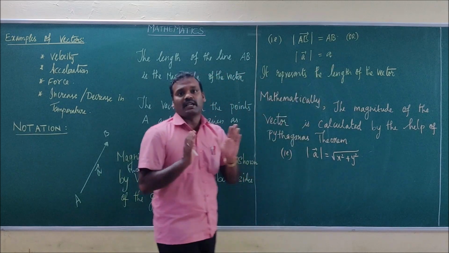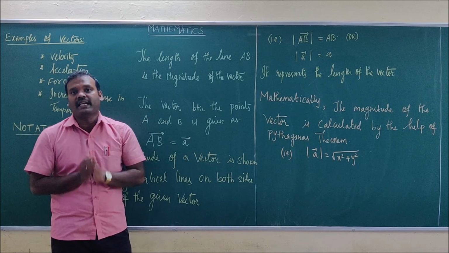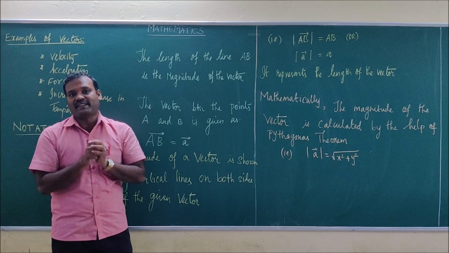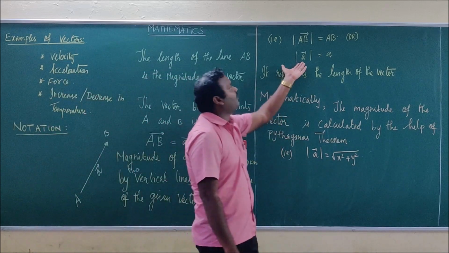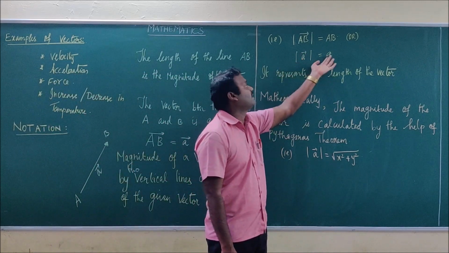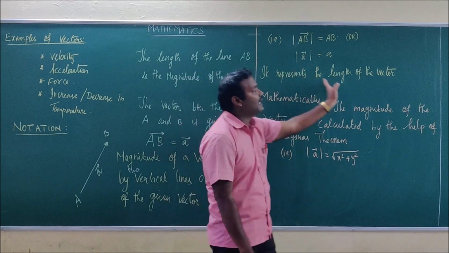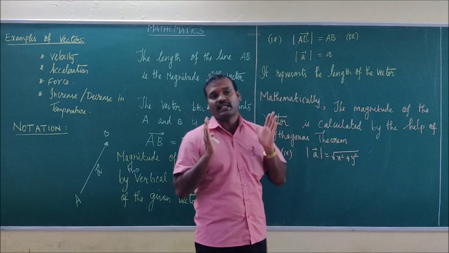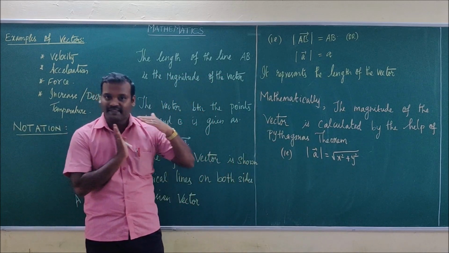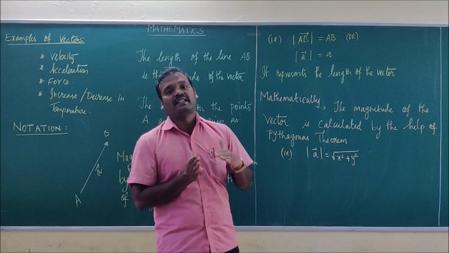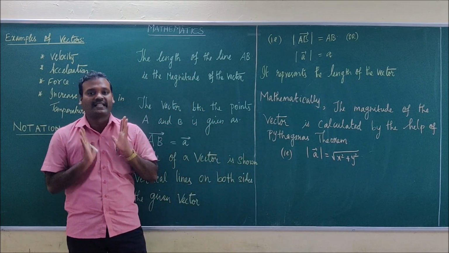So whenever you are taking modulus for a vector, it will become a scalar. Modulus is represented by two vertical lines. Okay. Suppose in the same way, modulus of vector A is nothing but A. So modulus represents the length of the vector. Whenever you are taking modulus for a vector, it will become a positive quantity. That positive quantity is known as the length of the vector.